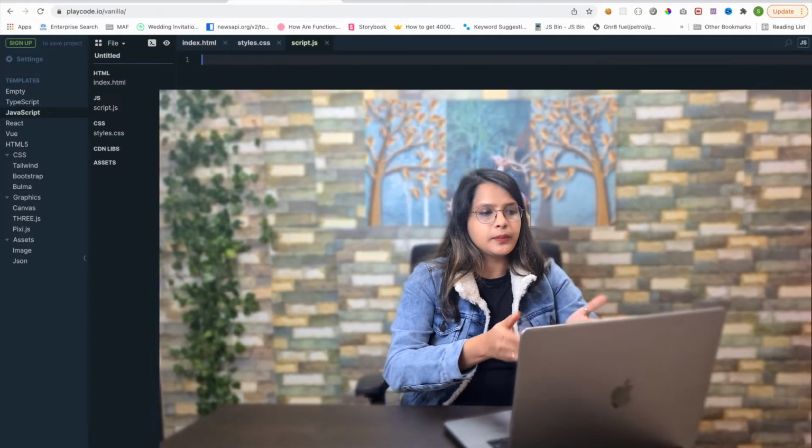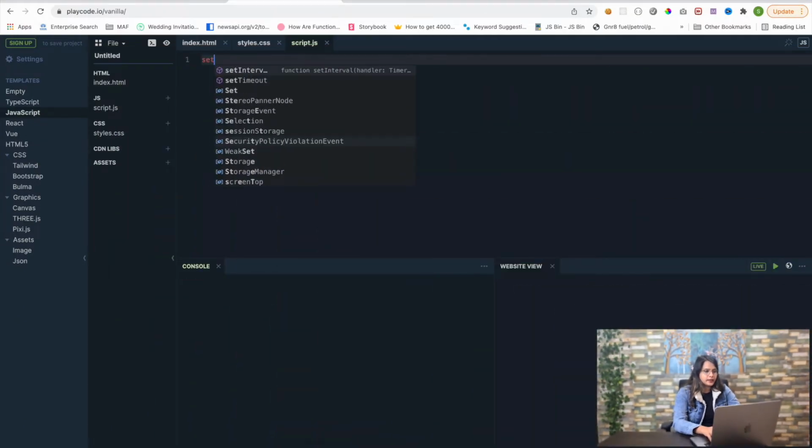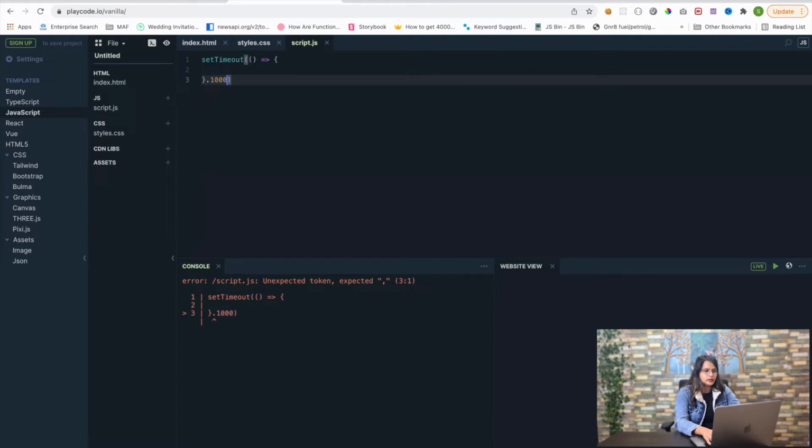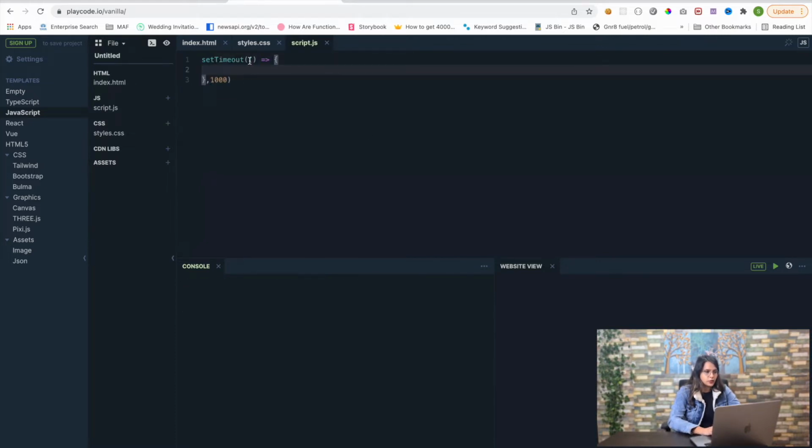Now the question comes, what is a callback hell? Callback hell is when we are doing one callback inside another callback inside another callback, something like that. If we are writing a set timeout function, then the function that we are passing in this is a callback function. Fine, and this is the timestamp, for example. This arrow function is the callback function that is passed inside it.